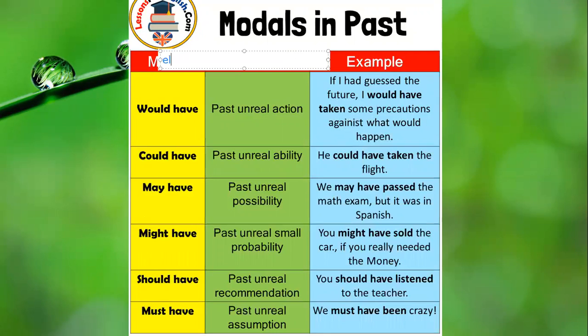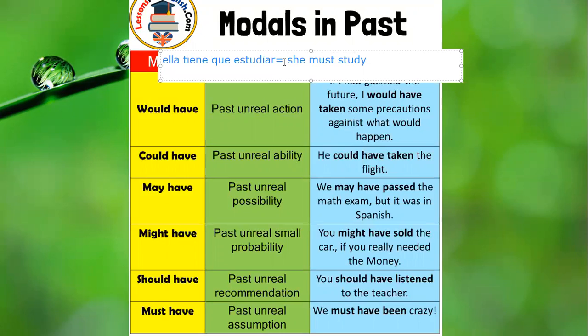If I want to say, ella tiene que estudiar, if I want to transform the sentence, veamos que es un modal en presente, porque es tiene que, entonces la estructura simplemente sería she must study, es una obligación. Ok, si digamos que no estudió, llegó el día del examen y ella no estudió, entonces uno diría, ella tenía que haber estudiado.